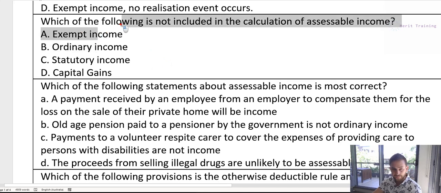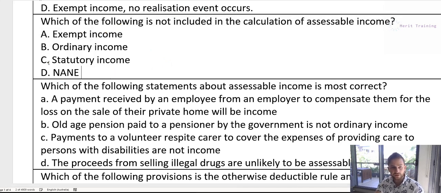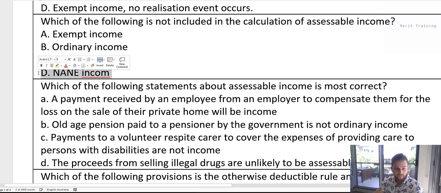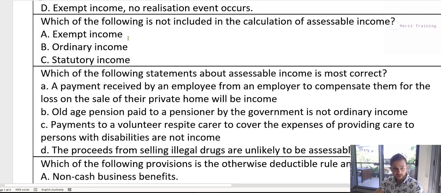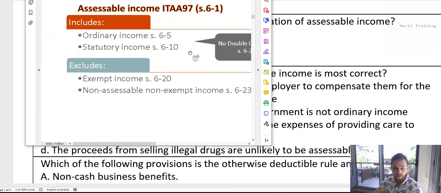Exempt income is not included. Capital gains should be included as well. So clearly the answer is A, exempt income, because it is the only income that is excluded, down here in the exempt income section.